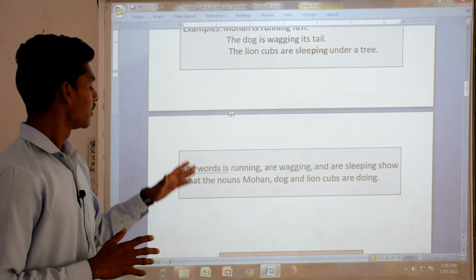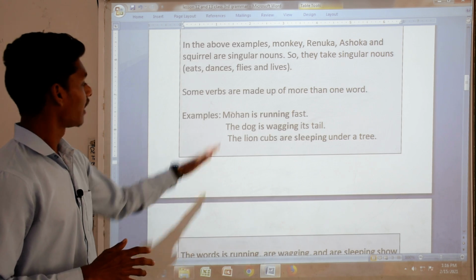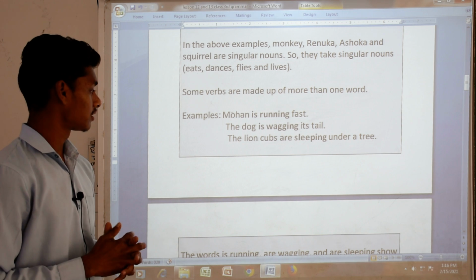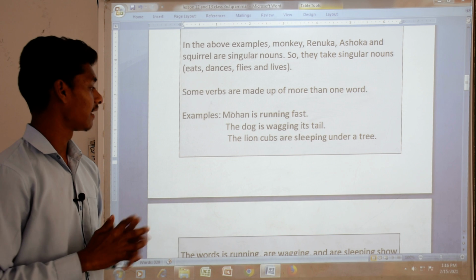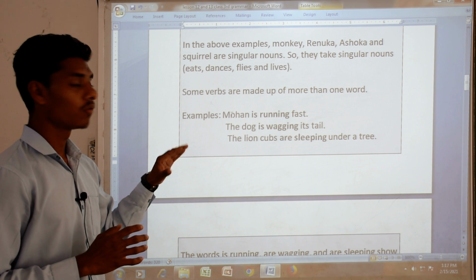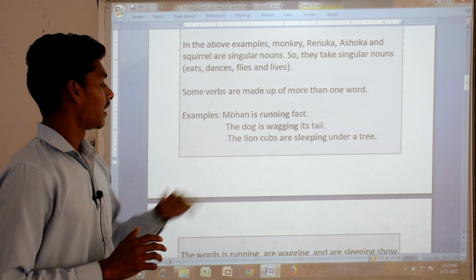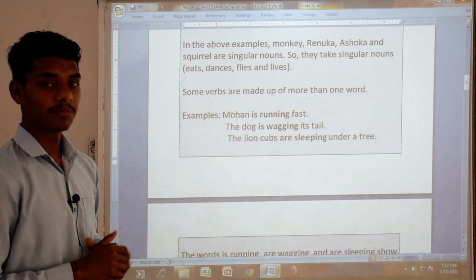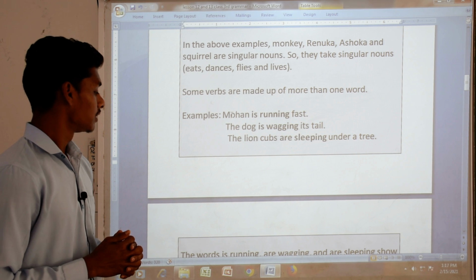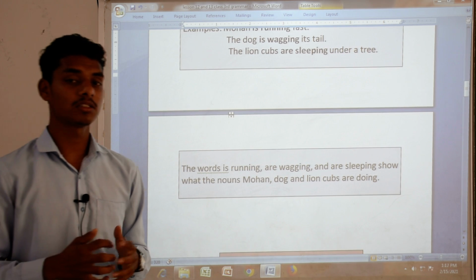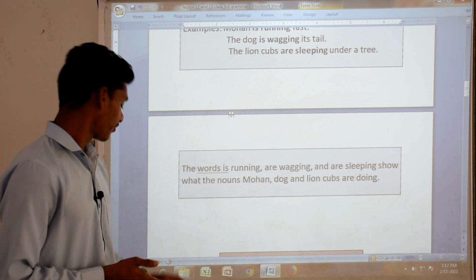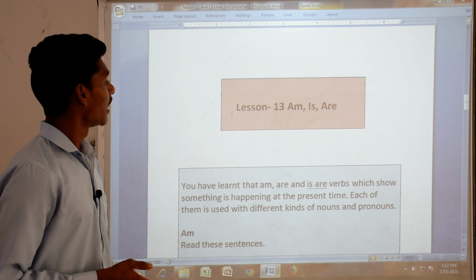Running is our action word. Wagging means moving the tail here and there, so wagging is also a verb. And the other one is sleeping, which is also a verb. So how can we understand what verbs are? Verbs are action words. In the next chapter we will see about helping verbs.